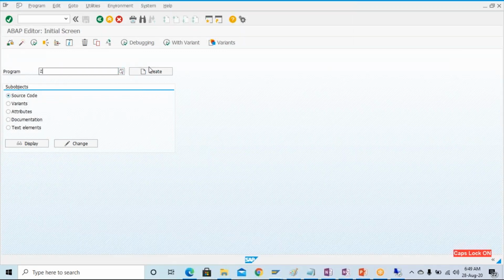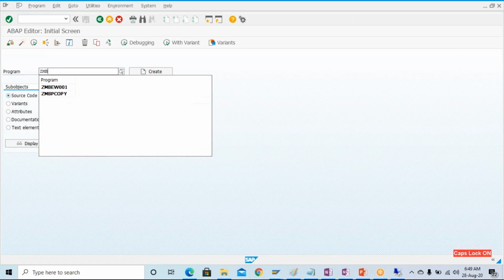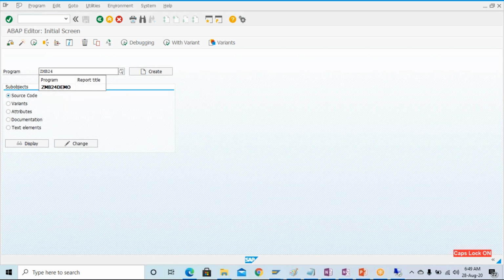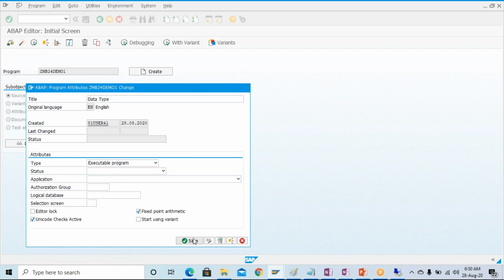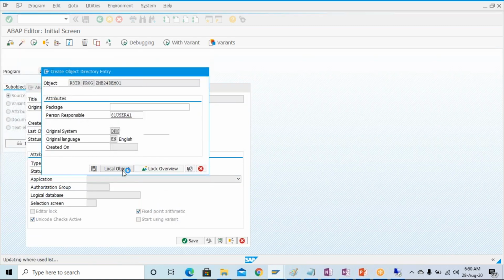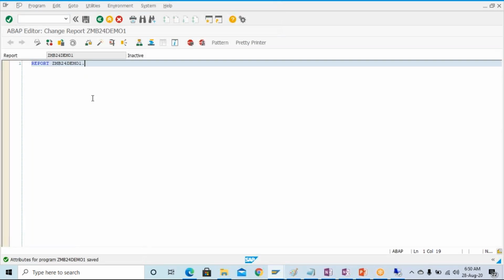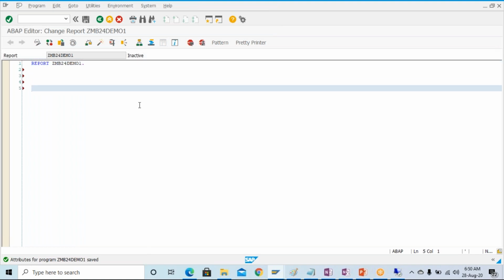Fine. So ZMB24 and demo1. Data type, save, local object, and here I'm going to write some piece of code. So we know how to declare the data.